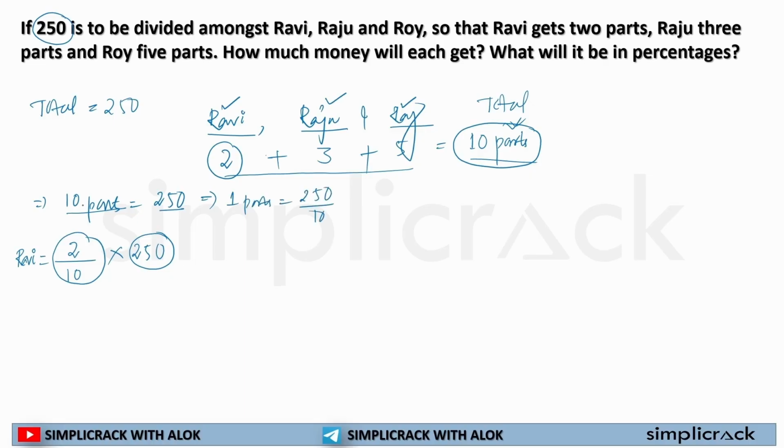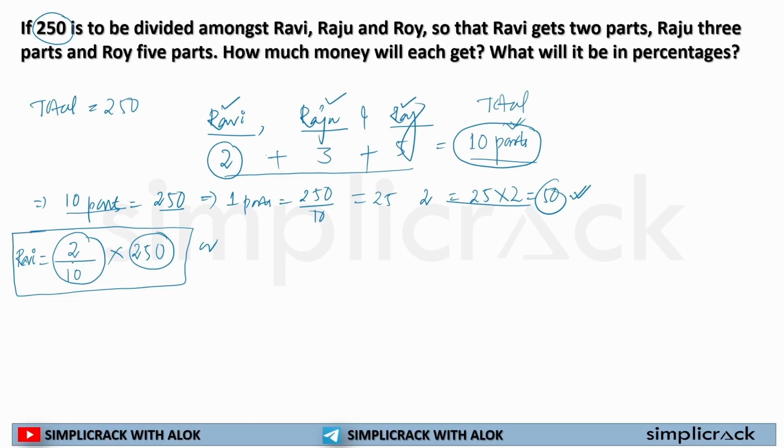If the cost of 10 chocolates is 250, one chocolate will be 250 divided by 10, which is 25. If I ask the price of 2 chocolates, you can say 25 multiplied by 2 is equal to 50. In this case, we can write it this way or simply use the unitary method. You can do it any way possible. But this is an easier question, that's why it may feel easy for you. In a tough question, this should be the approach you follow.